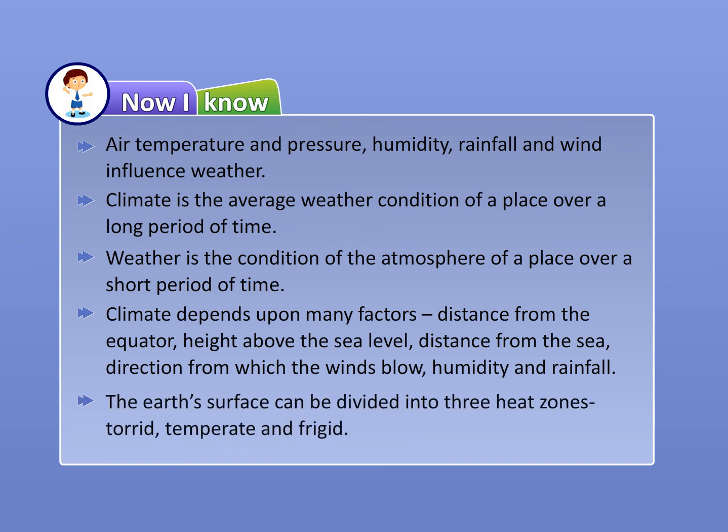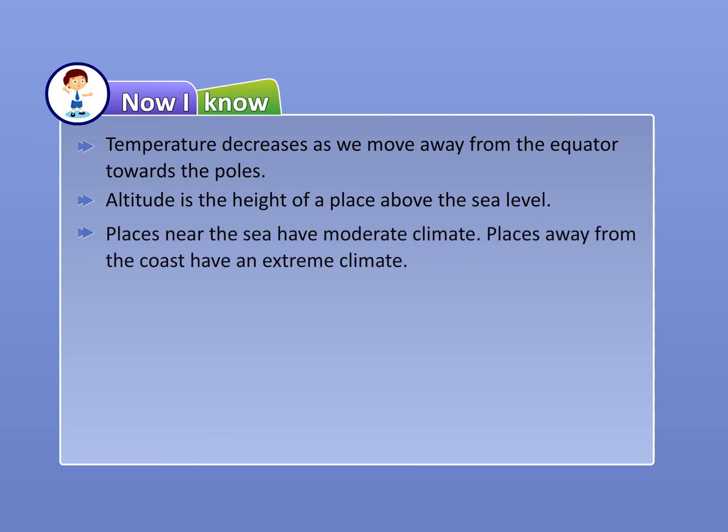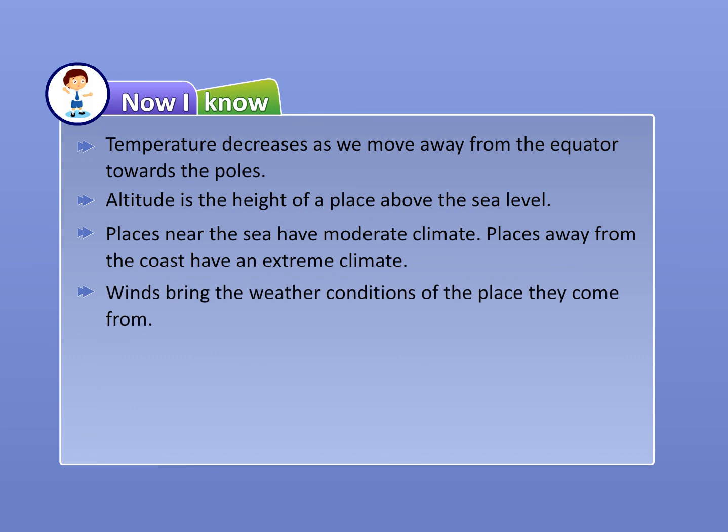The Earth's surface can be divided into 3 heat zones: torrid, temperate, and frigid. Temperature decreases as we move away from the equator towards the poles. Altitude is the height of a place above the sea level. Places near the sea have moderate climate. Places away from the coast have an extreme climate. Winds bring the weather conditions of the place they come from. The amount of moisture present in the air is called humidity.